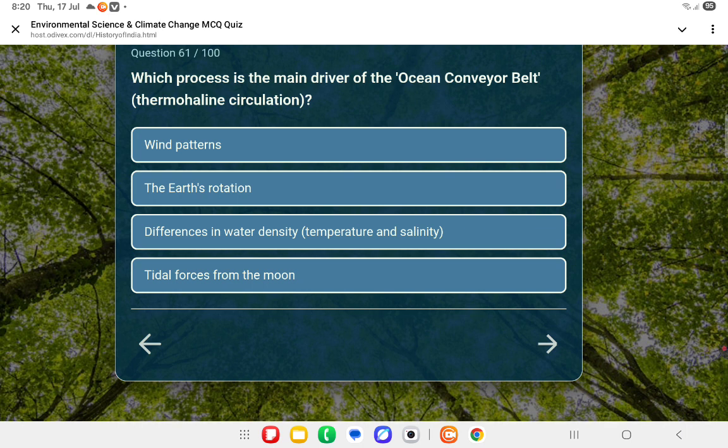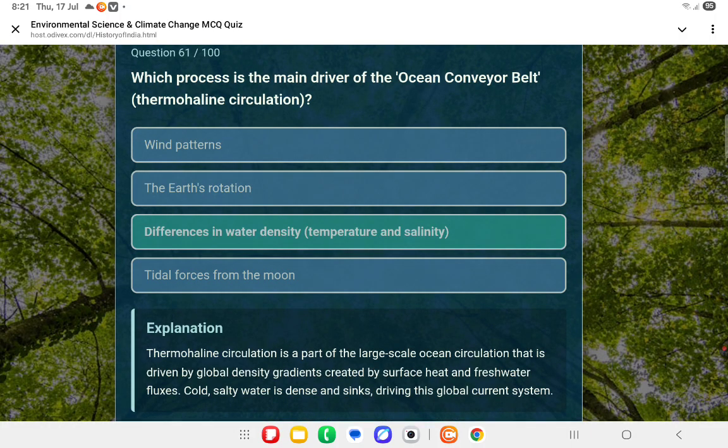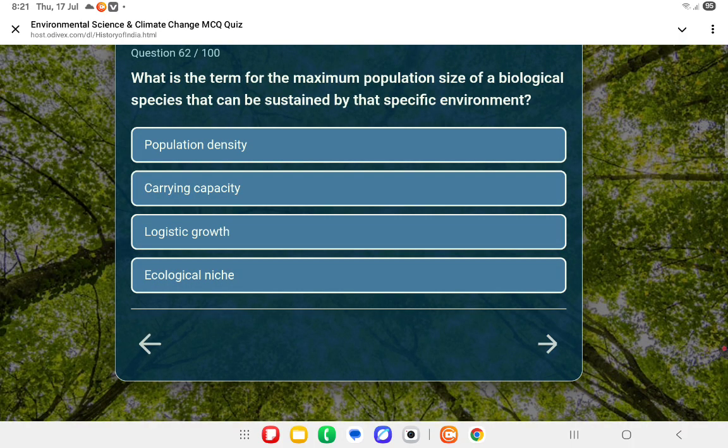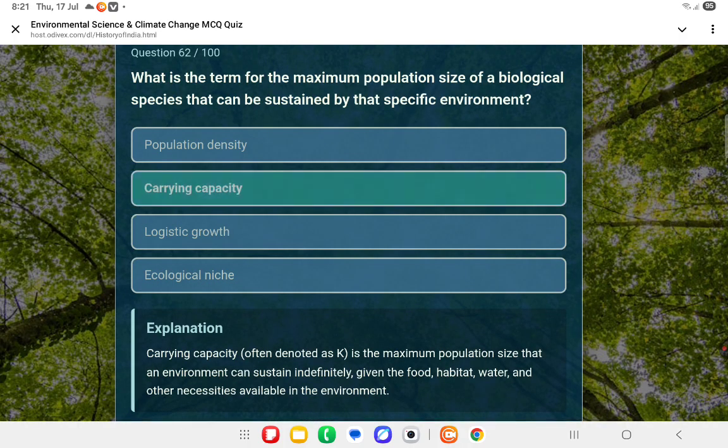Which process is the main driver of the ocean conveyor belt? That's thermohaline circulation, the third one: difference in water density, that is temperature and salinity. Third one is the answer. Next question. What is the term for the maximum population size of a biological species that can be sustained by that specific environment? That's the second one, carrying capacity.